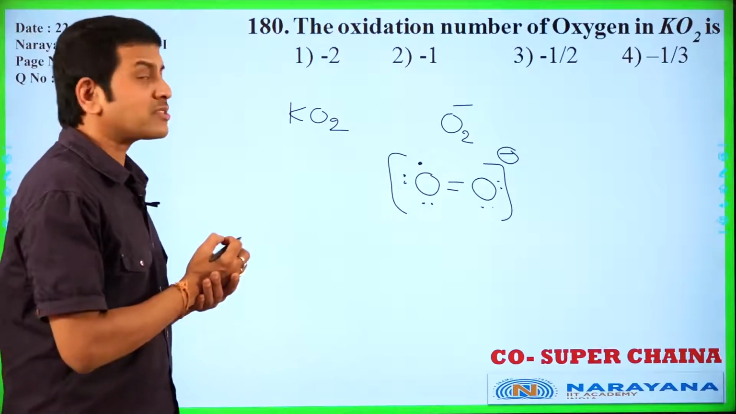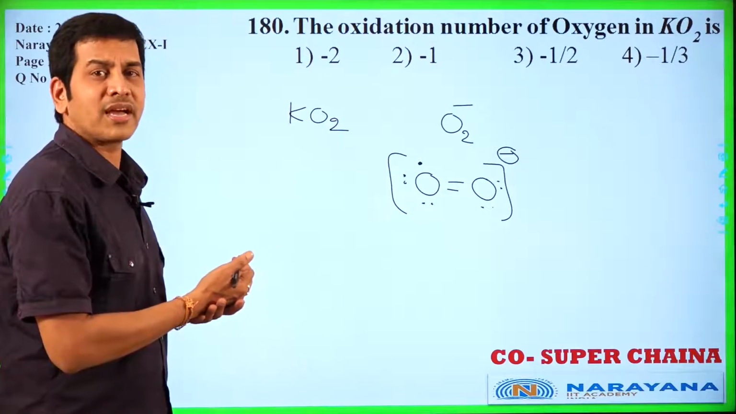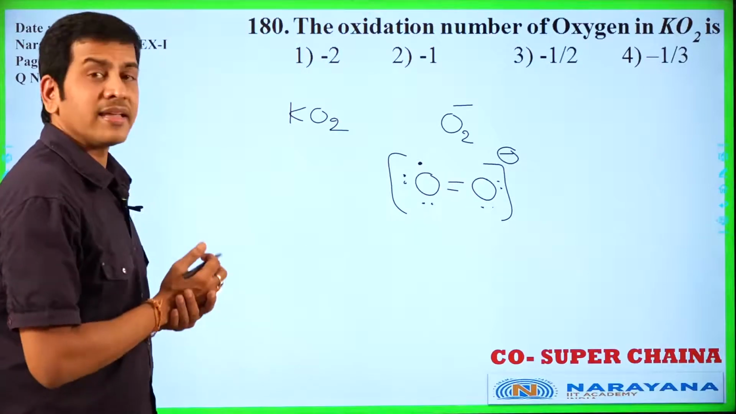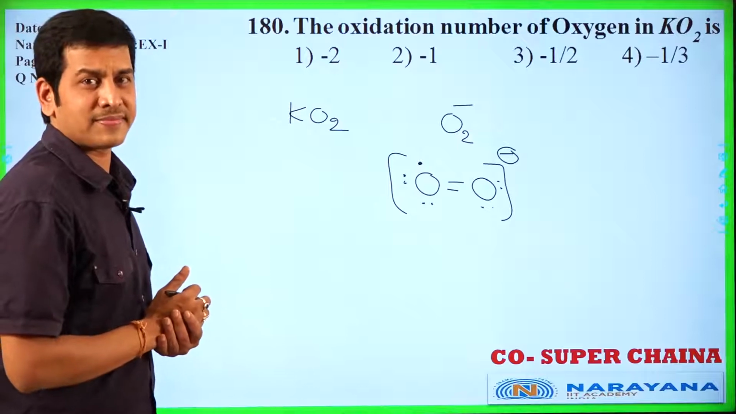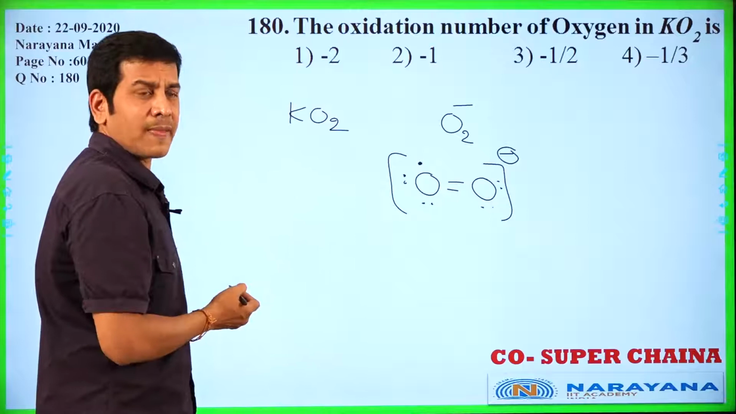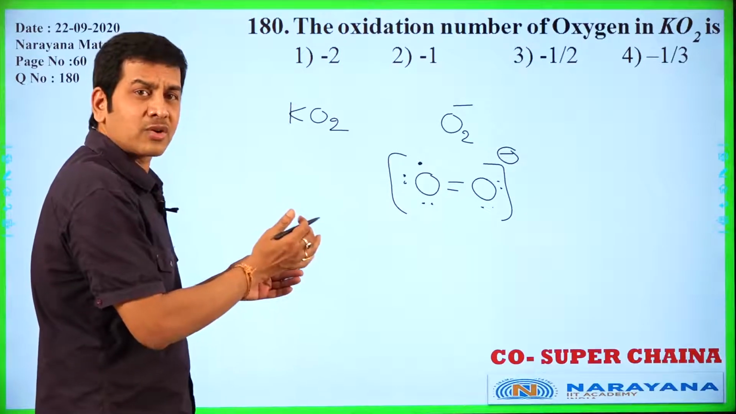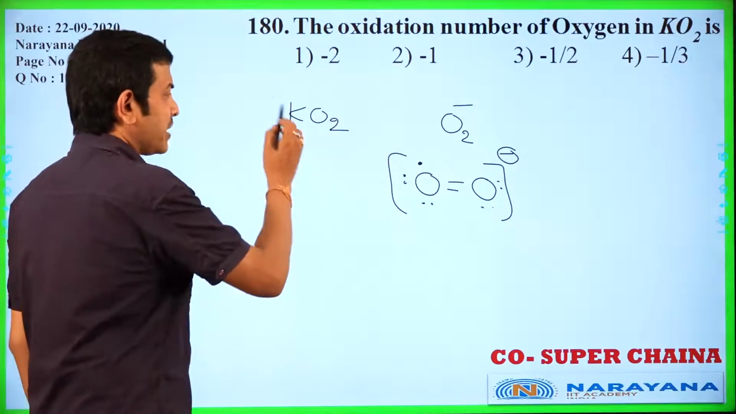The O2 minus ion is large in size. That's why large cations, potassium, rubidium and cesium, can effectively hold the large superoxide ion. That's why KO2, RbO2, CsO2 are stable. LiO2 and NaO2 cannot form because small cations cannot hold the large superoxide ion. Okay, now KO2, let's calculate.